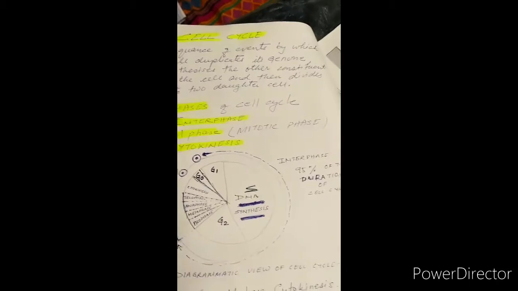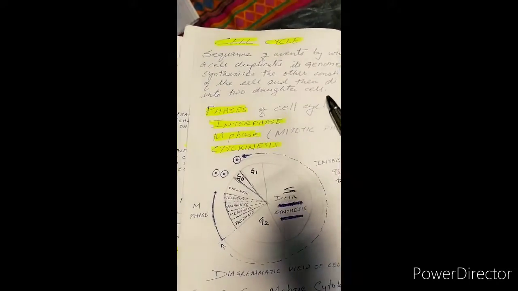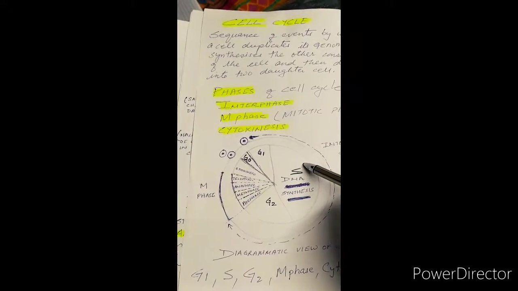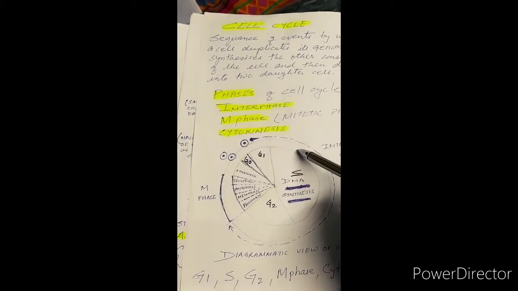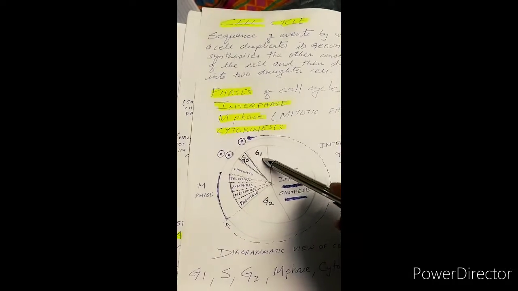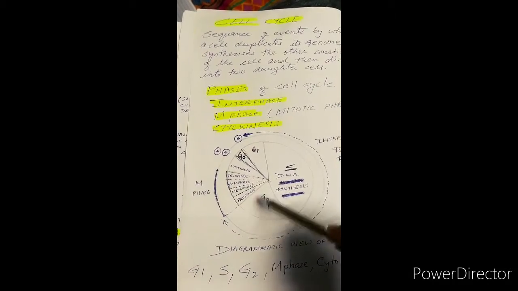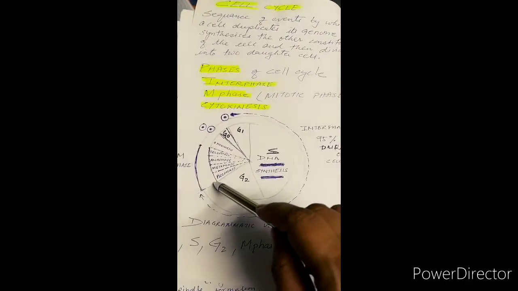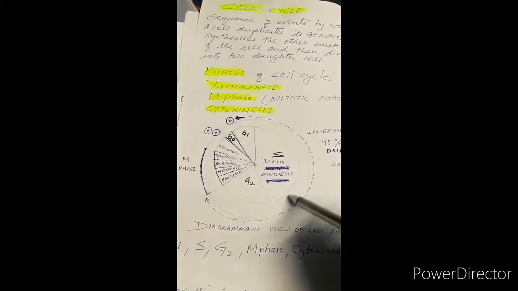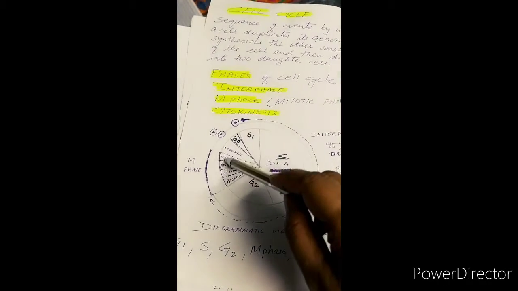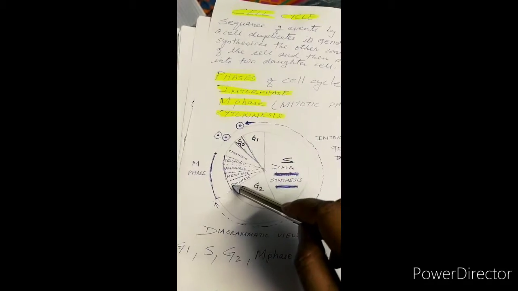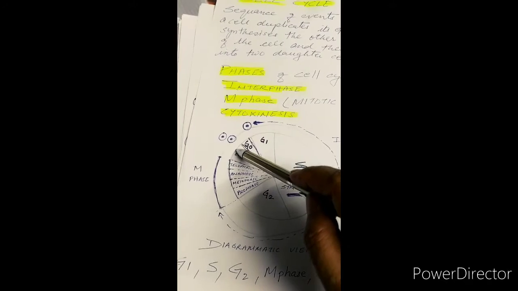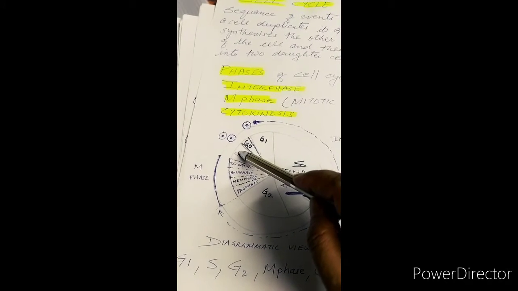Coming to the next topic, the cell cycle, the most important part is these phases. These phases play a very important role because in the cell cycle we see G1, S and G2 phase. These three phases actually comprise the interphase. This is the total interphase, and the remaining phase is the M phase, that is prophase, metaphase, anaphase, telophase, followed by cytokinesis. Okay, that means cell division.